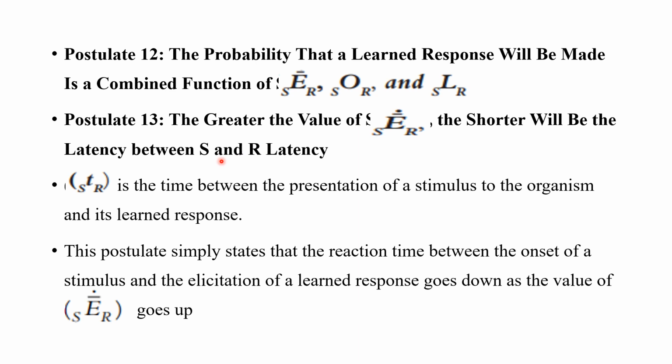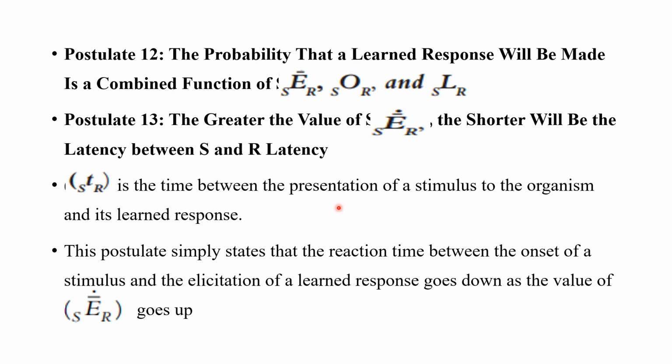So let's look at postulate 13. That is, the greater the value of SCR, the shorter will be the latency between S and R. So what do we think the latency between S and R is? Basically it is the time between the presentation of the stimulus and its learned response. So I am ringing the bell to the dog, and the dog is taking a lot of time to salivate.